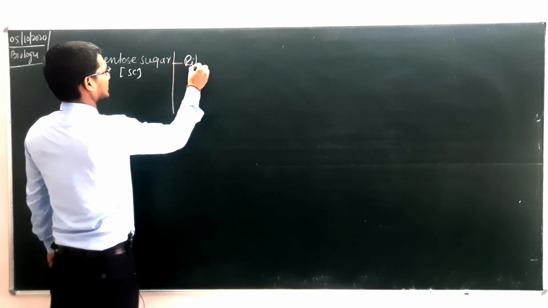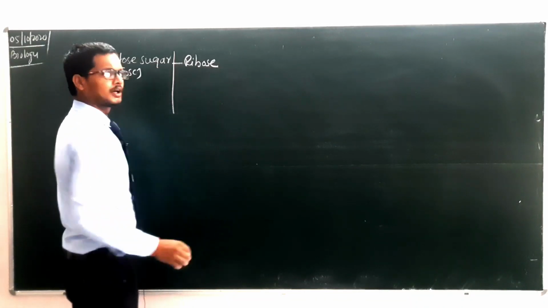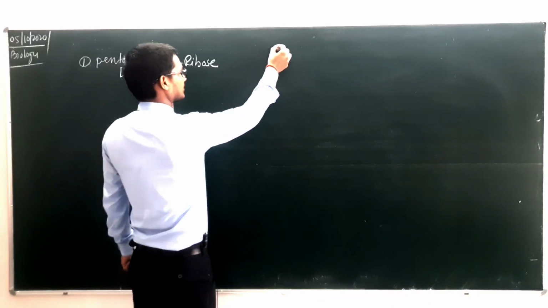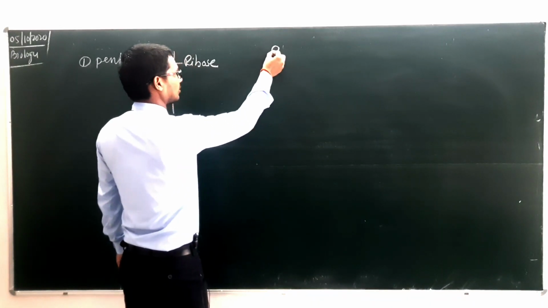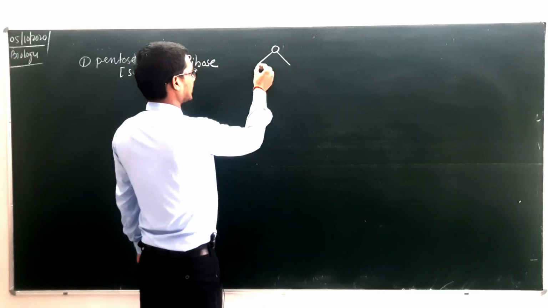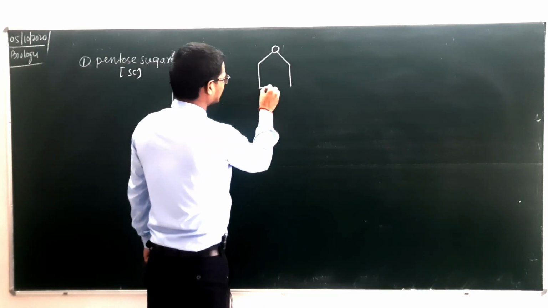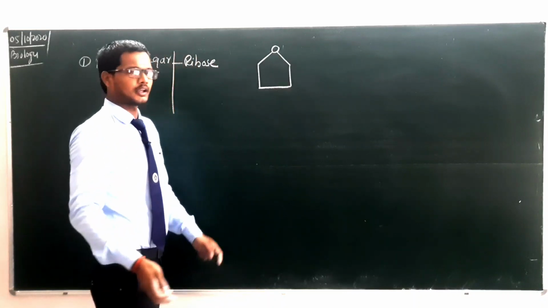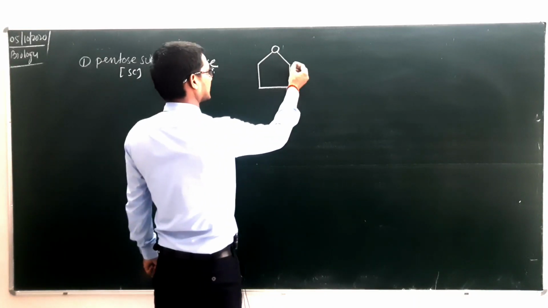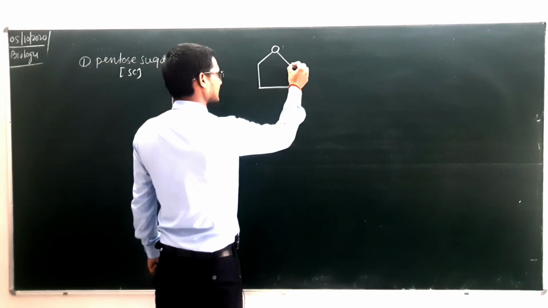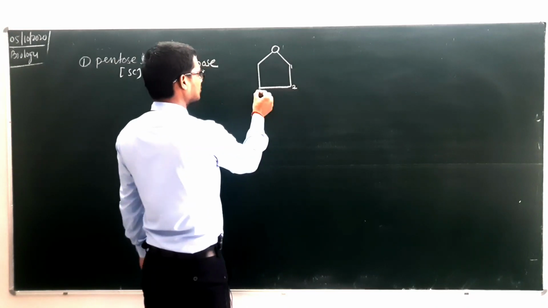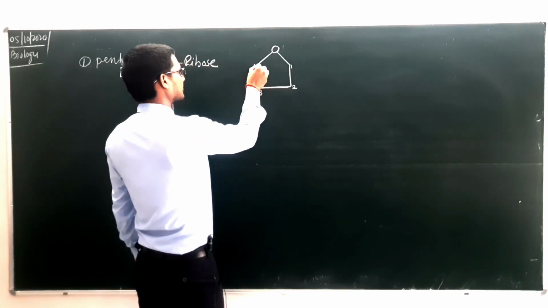We will discuss here ribose, that is found in the case of RNA. What is the structure of ribose sugar? This is oxygen, because there will be 5 carbons, carbon number 1, 2. You don't have to make a benzene, like this. Okay. Here this one is carbon number 1, carbon number 2, carbon number 3, carbon number 4.